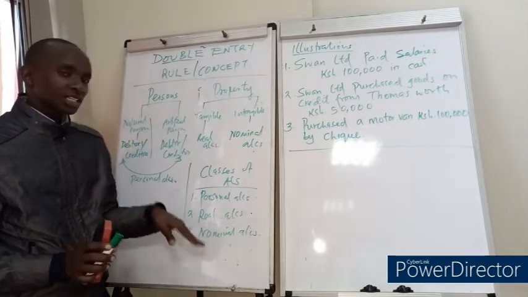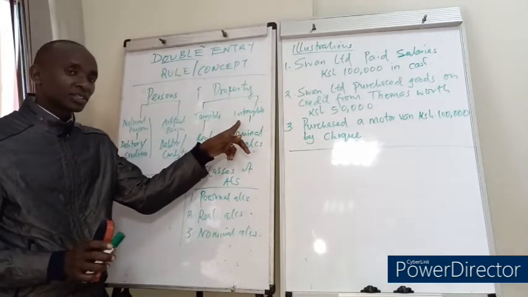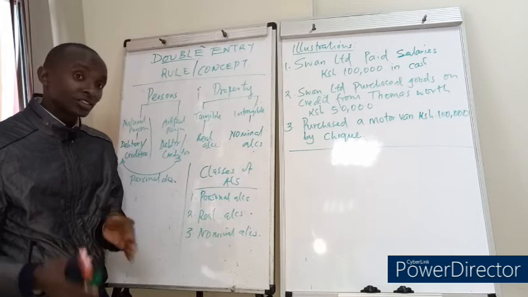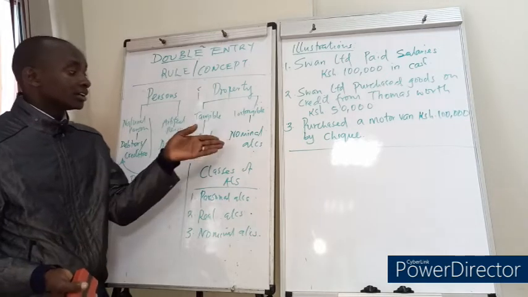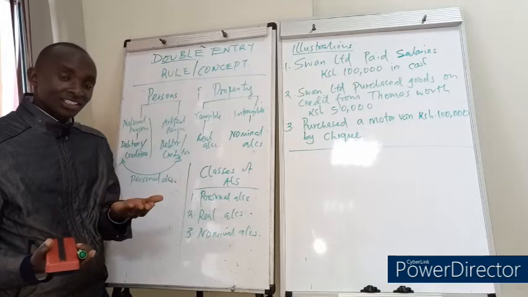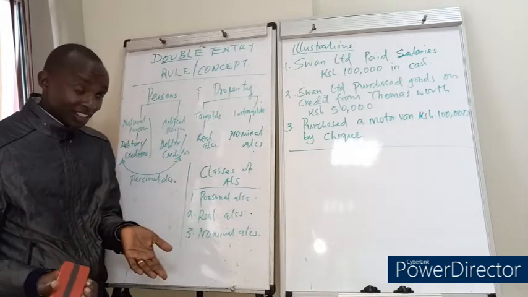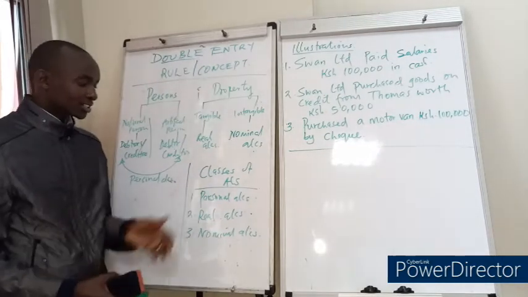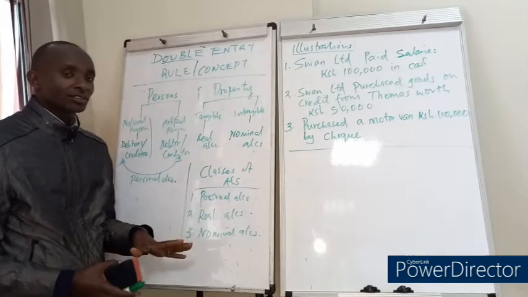And then nominal accounts. These are the accounts that are kept for intangible property. For instance, salaries account, you cannot see, you cannot feel, and you cannot touch salaries. Rent account, that is, you cannot feel, you cannot touch, and you cannot see rent, isn't it? So those are the nominal accounts. So in short, the classes of accounts are personal, real, and nominal accounts.